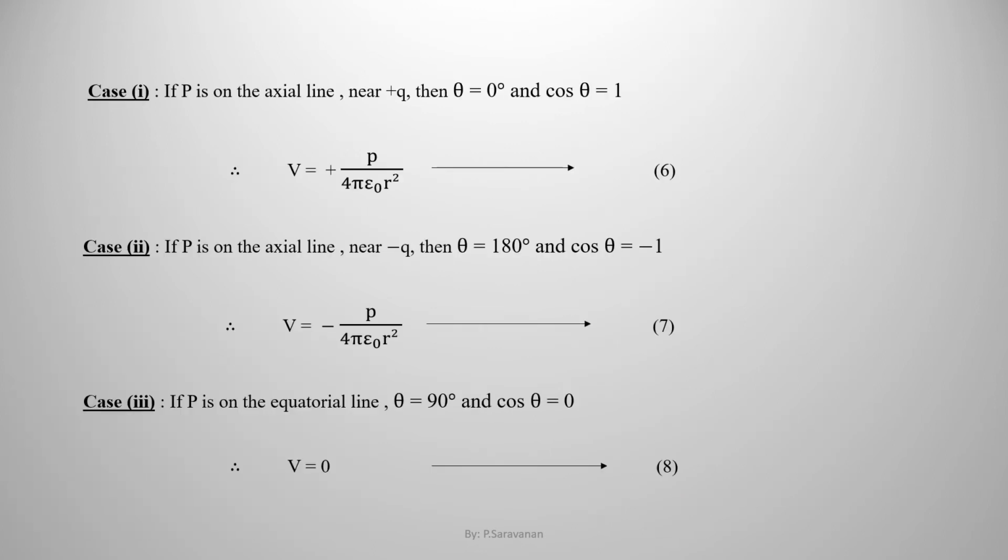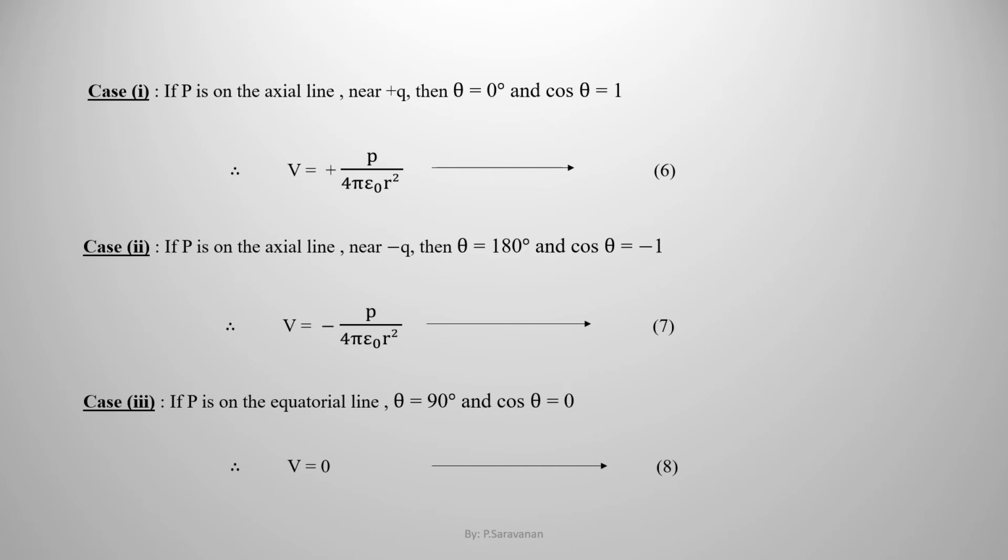These are the special cases by considering the point P near the positive charge along the axial line or near the negative charge along the axial line or at any point along the equatorial line of the dipole. Look at case 1 now.